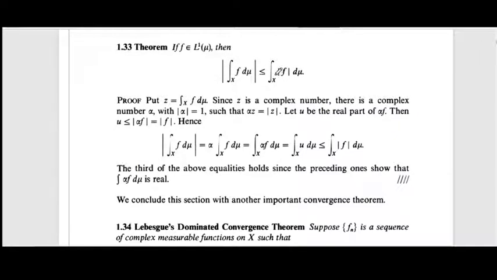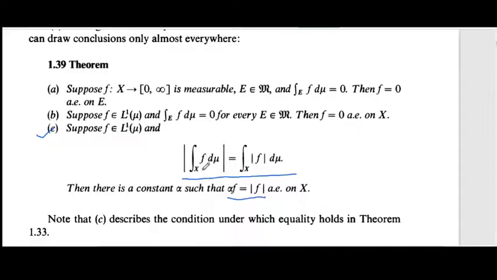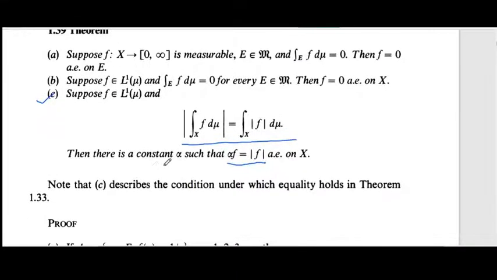But our second assumption is that the modulus of the integral over X of f d mu equals the integral over X of mod f d mu. Then we want to show that there exists a constant alpha such that alpha f equals mod f almost everywhere on X. So we'll prove this.